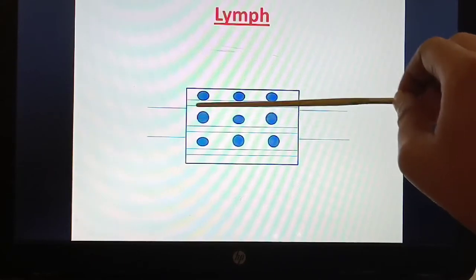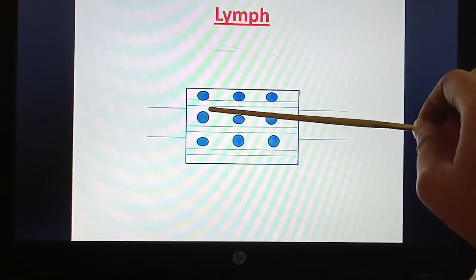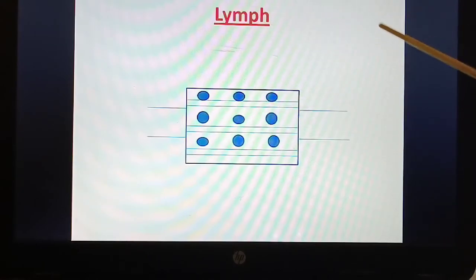It surrounds the cell so that oxygen may enter and the carbon dioxide may come out.